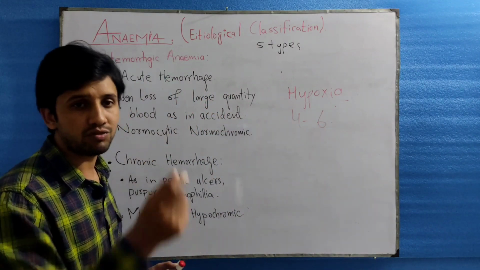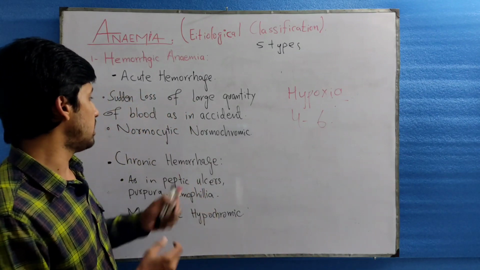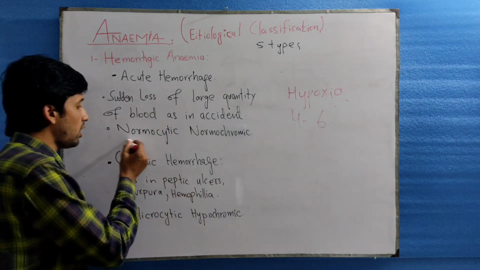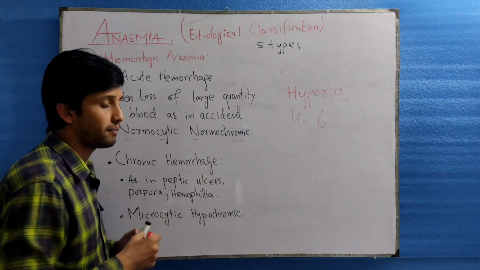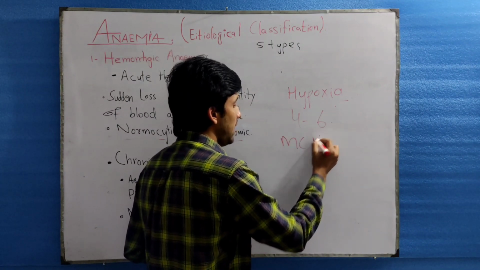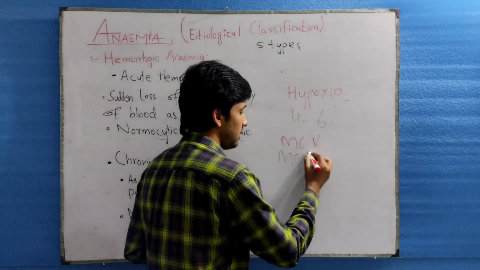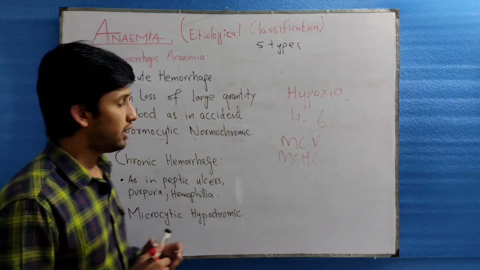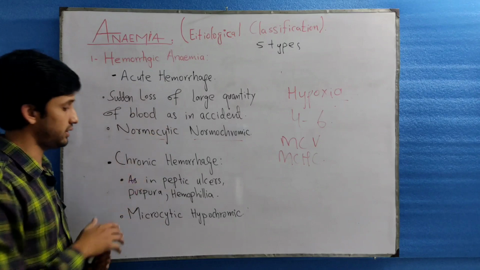The number of RBCs will be less initially, but the RBCs will be normocytic and normochromic. That is, the MCV value and MCHC value will be normal in acute hemorrhage.